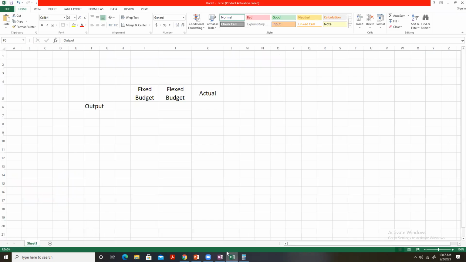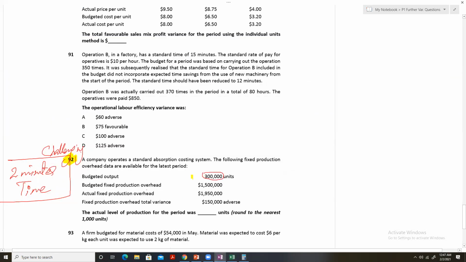The company budgeted to produce 300,000 units. This is what the company actually planned according to the budget. The company also budgeted to spend $1,500,000 on fixed production overheads.